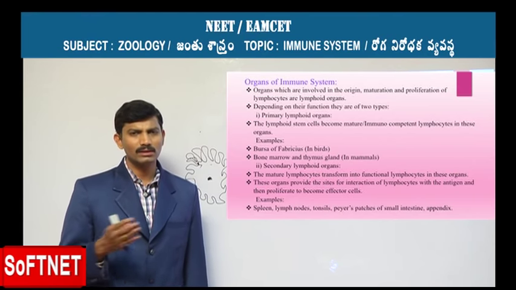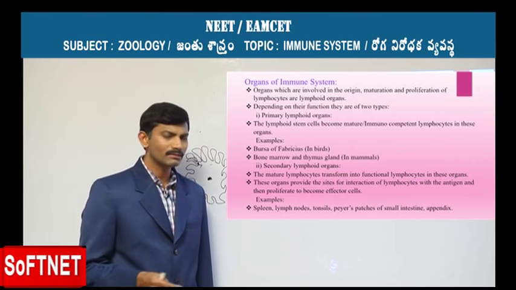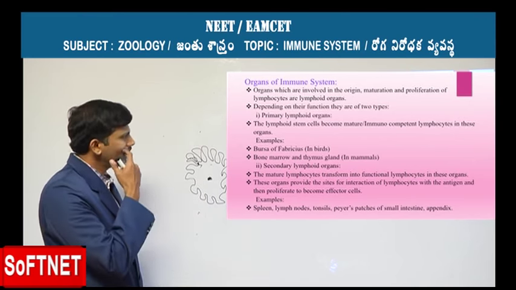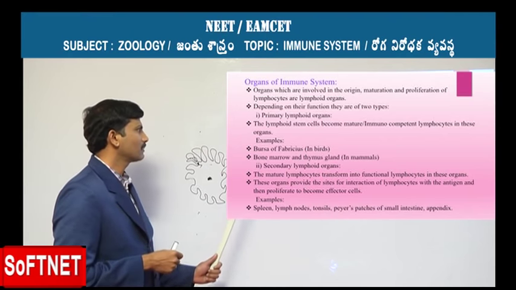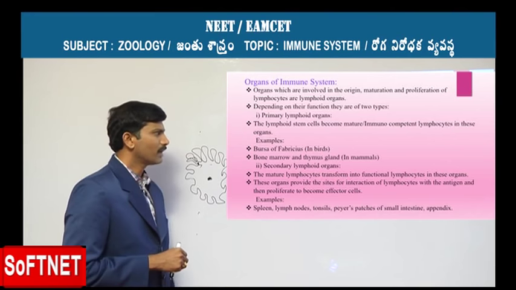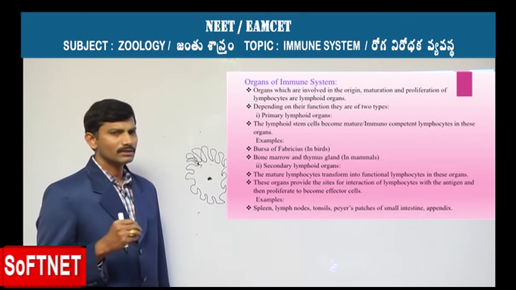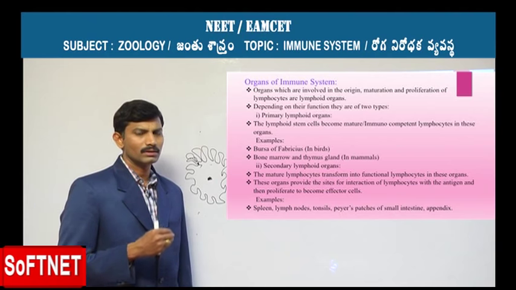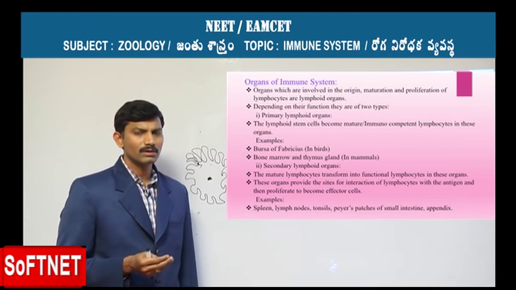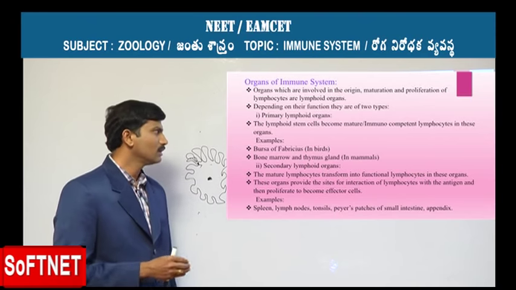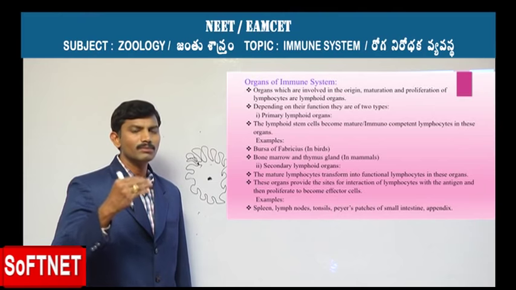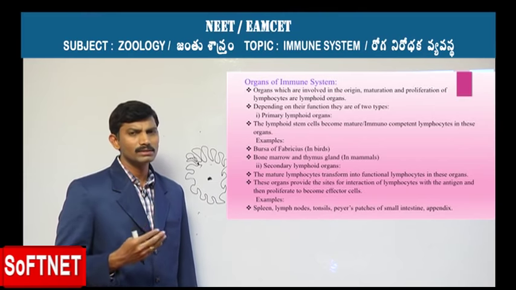All these are done with the help of the lymphoid organs, which are divided into two types: the primary lymphoid organs and the secondary lymphoid organs. Primary lymphoid organs are responsible for production, and after production they make the cells mature and become immunocompetent, meaning they can recognize the antigen.